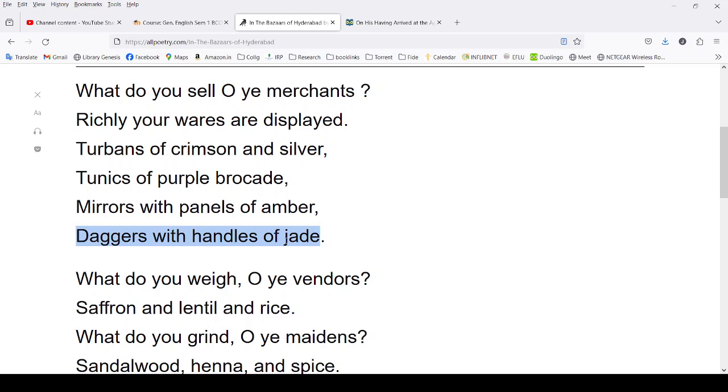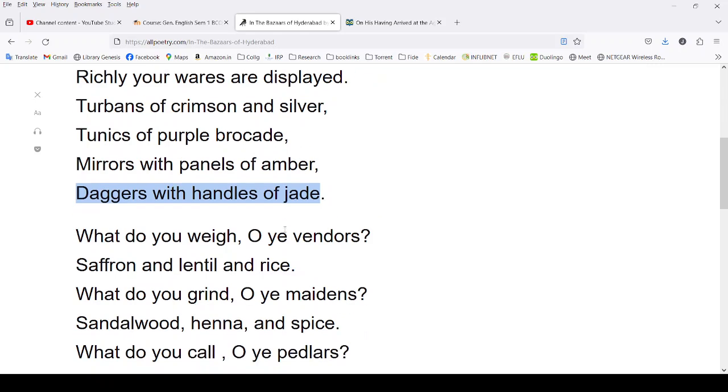These are like small knives or small swords, mostly used for the purpose of ornamentation, and mirrors with precious stones like amber and jade, and all these crimson colored turbans and tunics that are laid out in display for people to come and buy.